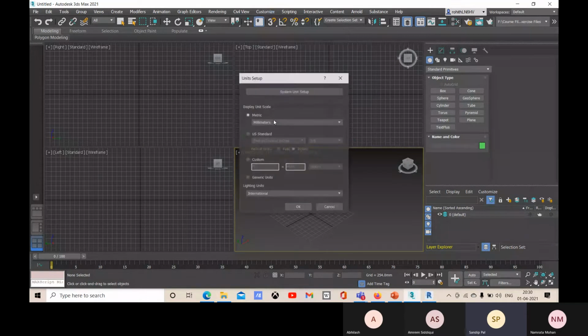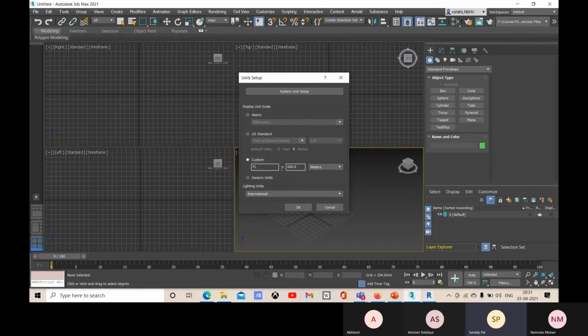Now let's go for unit setup. So here you can see that this is the default unit right now, because most of the time I use metric and millimeter. So if you want to use millimeter, centimeter and these units, you will be choosing metric. And if you want to choose feet and inches, then you will select use US standard. And there, which one will be the default unit, feet and inches, you select that. And the custom unit is like you set what will be the value for your unit.